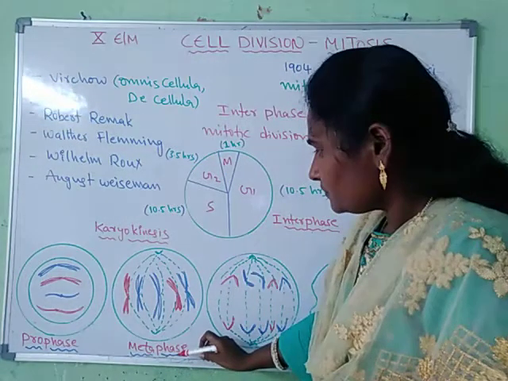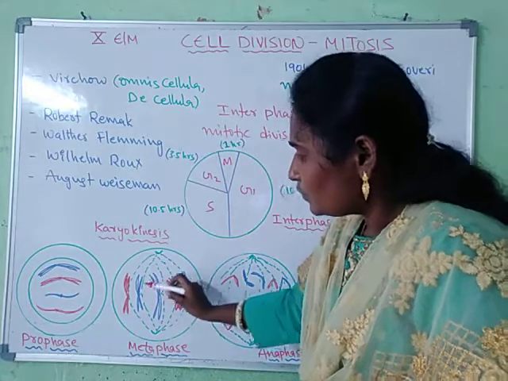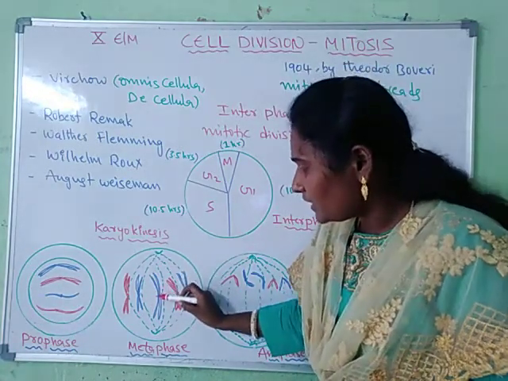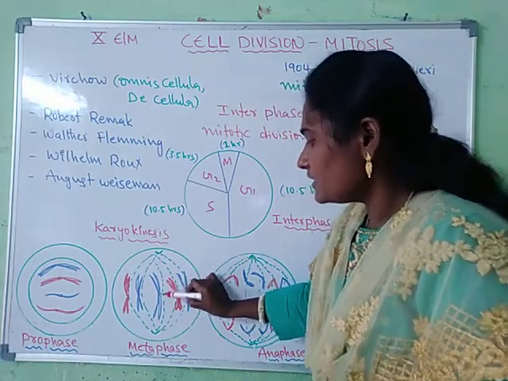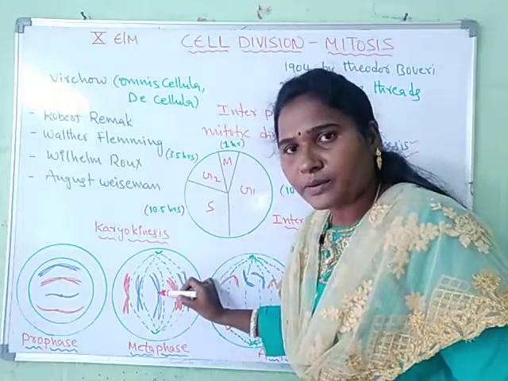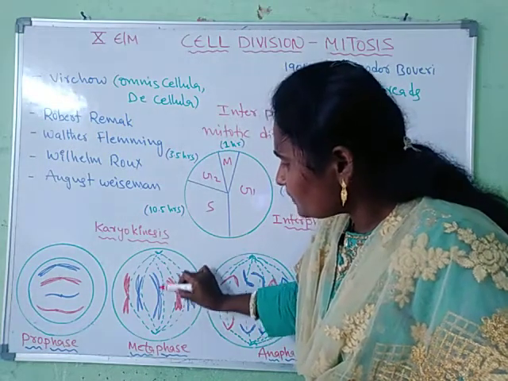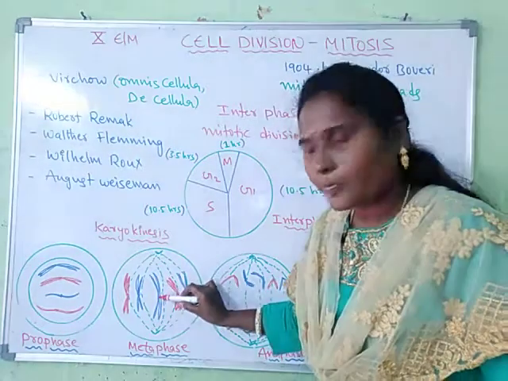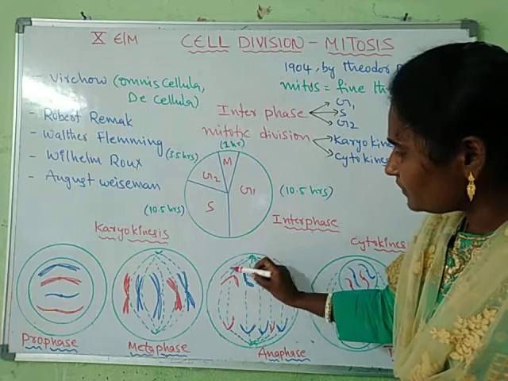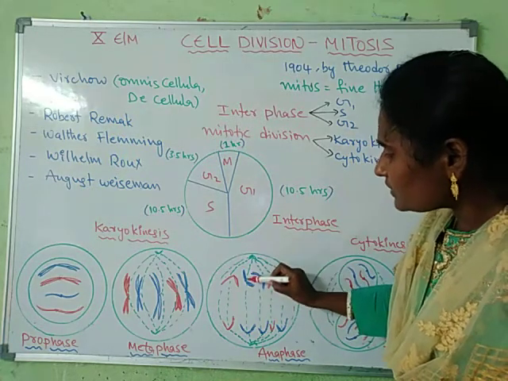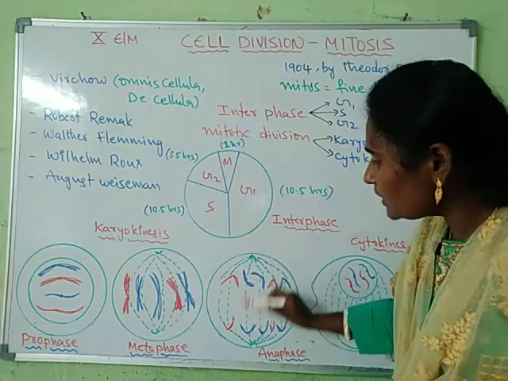In metaphase, chromosomes move to the center, to the equator of the spindle. These chromatids attach to the spindle, the centromeres attach to the spindle fibers, and the centromeres split, separating the chromatids. The third one is anaphase. In anaphase, the spindle fibers contract and pull the centromeres, which pull the chromatids towards the poles.